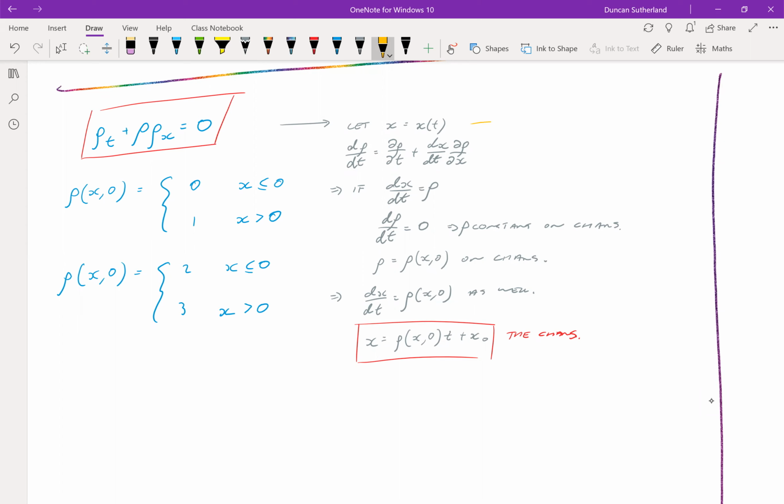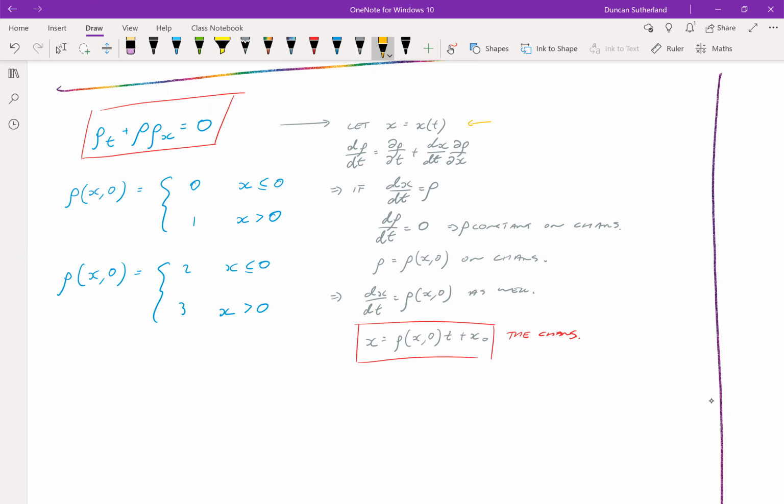You make this hypothesis: x is a function of time. This gives you some characteristic curves in space. This is the chain rule. We write out the chain rule to find the total change in, say, density rho with respect to time. It has this form. And if dx/dt equals rho, then by comparing these two equations, we can write down the following ODEs.